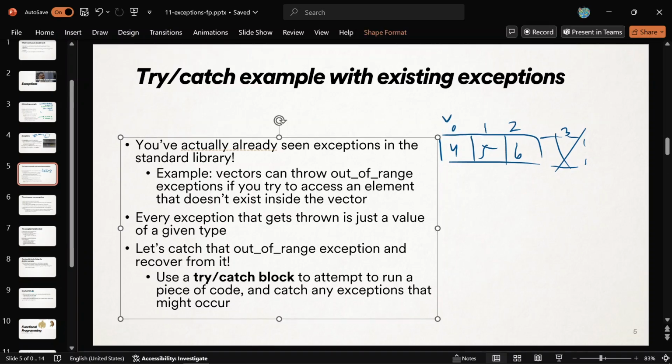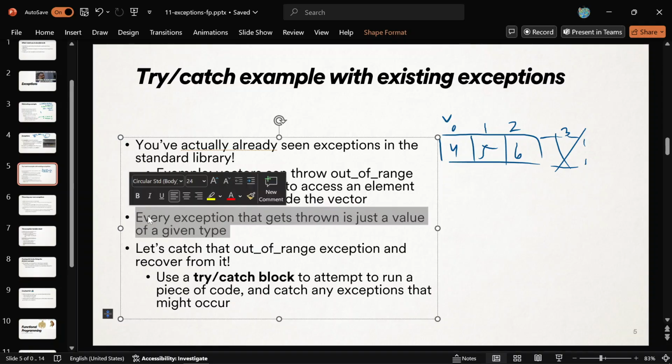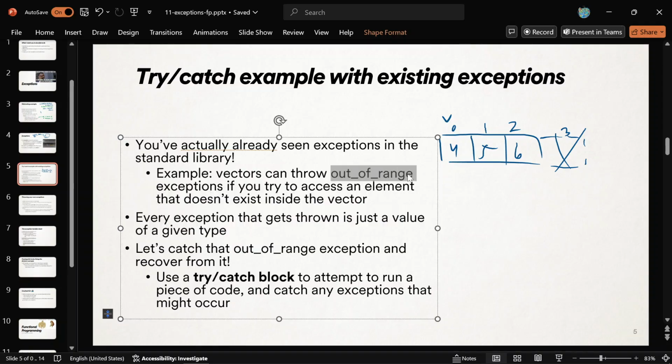First of all, I want to say every exception that gets thrown is just a value. So this out of range thing is just a class, and somebody made an object of that type. That's what the vector class did, and they threw it to you. You can make an int as an exception. You can throw an int. You can throw a string. That's fine. But people tend to use purpose-built classes for that. But yeah, it's just a value of some type. That's what an exception is, right? So let's catch the out of range exception and handle it and not make it a runtime error.